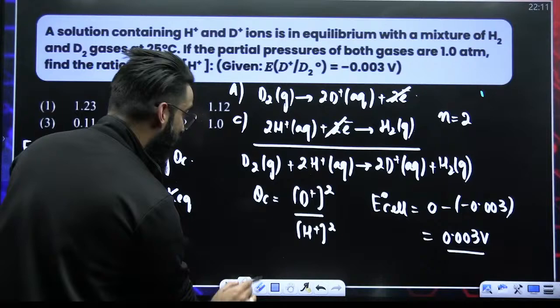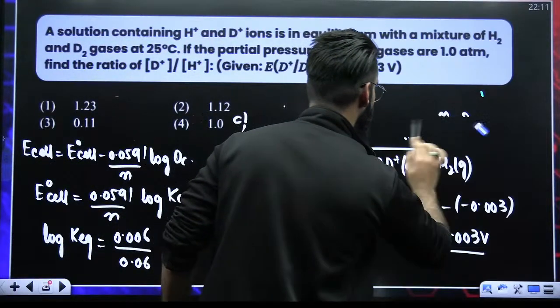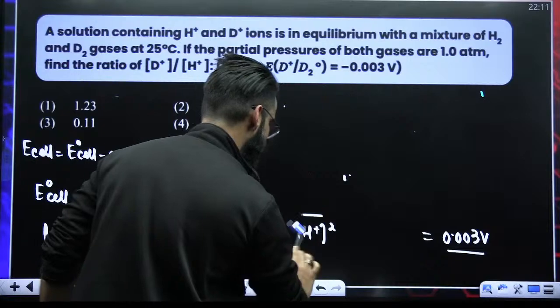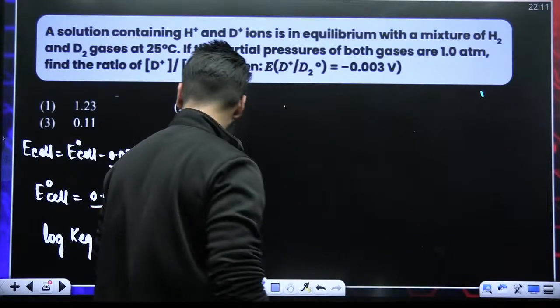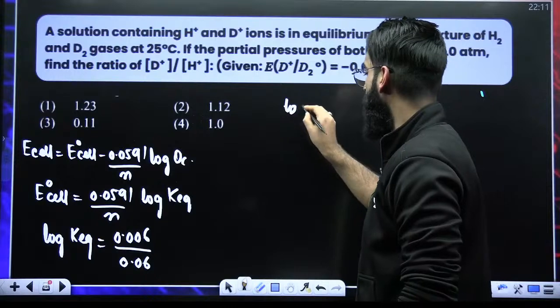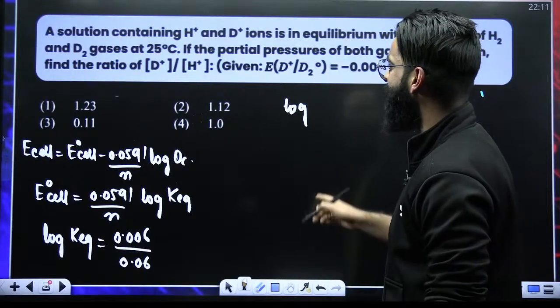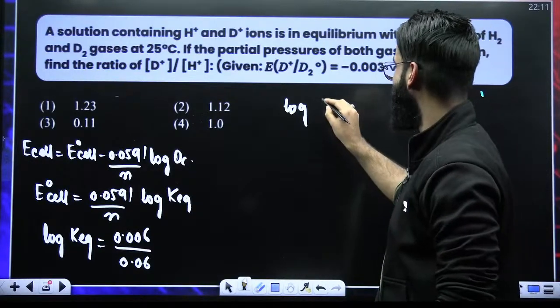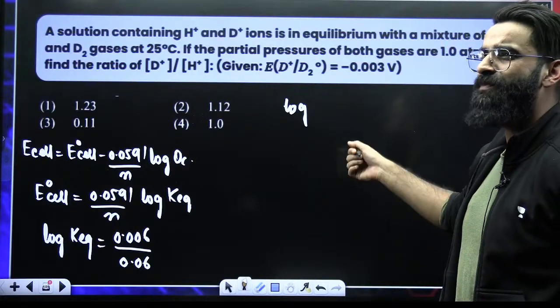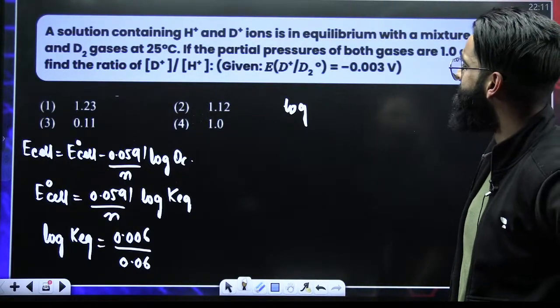Now I'm erasing this particular part. I hope till here everything is clear. Now what do I do after this? See guys, I'll write log of KEQ. KEQ was your QC. What was QC? I forgot. Was it concentration of H positive square divided by D positive square?